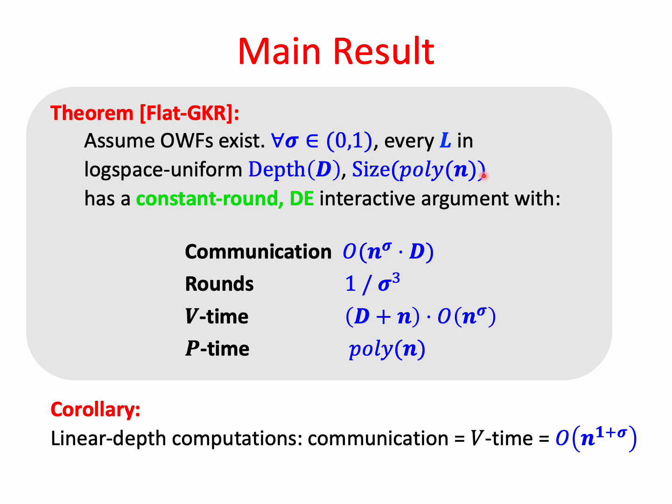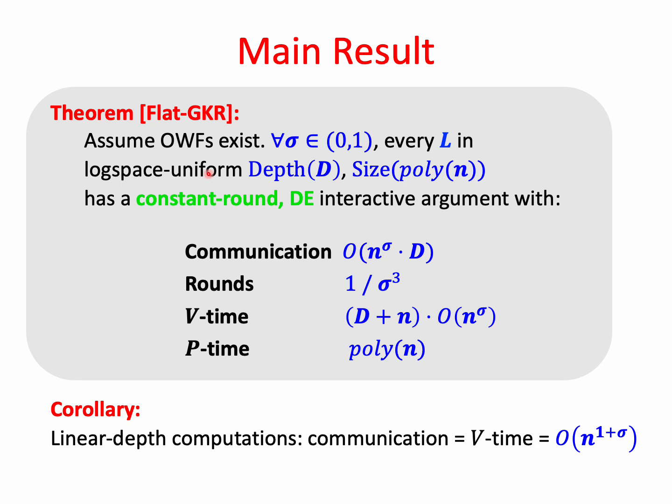They have the depth that we denote by D. D is a function of n, where n is the input length. And they have the size, and since we only consider languages in P today, the size is always going to be polynomial. Now, what does it mean for a Boolean circuit to be log space uniform? It means that there exists a log space Turing machine that can output its description only using logarithmic space.